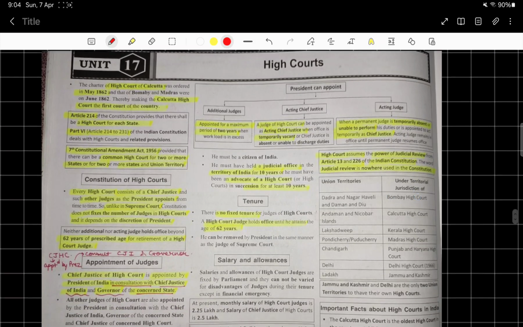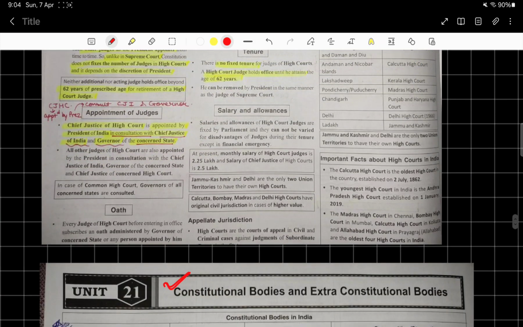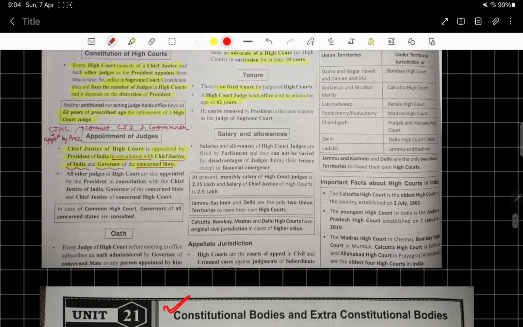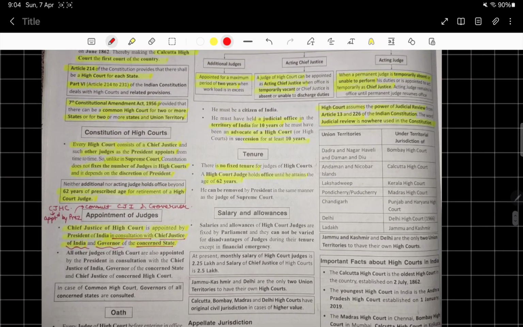Again, I'm showing you high courts, appointment of judges. Can you see? Chief Justice of High Court is appointed by President of India in consultation with Chief Justice of India and Governor of the concerned state. The tenure is also mentioned. It is also very important. There is no fixed tenure for judges of High Courts.